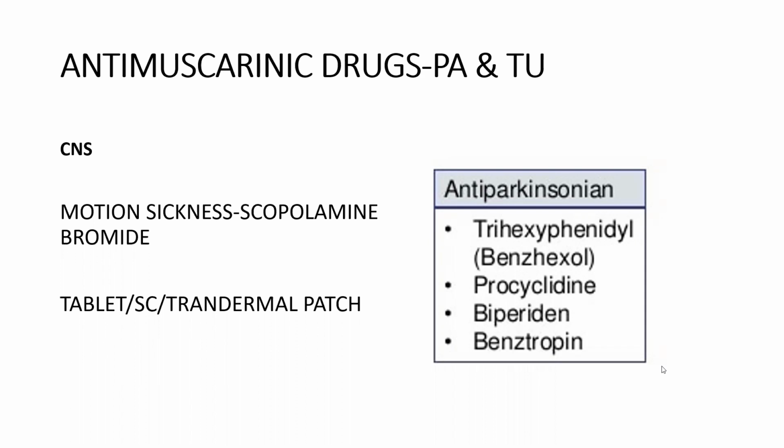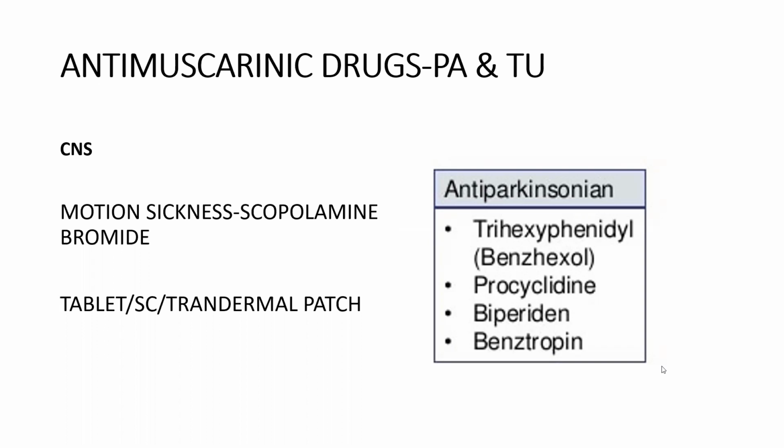Suppose if your journey extends beyond 6 hours, again you have to apply this scopolamine bromide, and this scopolamine bromide is ineffective if nausea or vomiting starts. So it is completely used as a prophylactic measure before starting your journey.